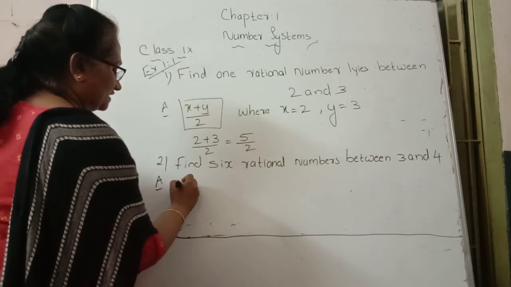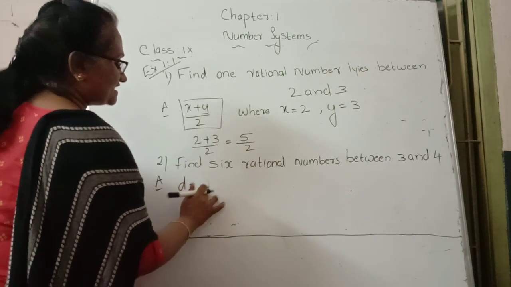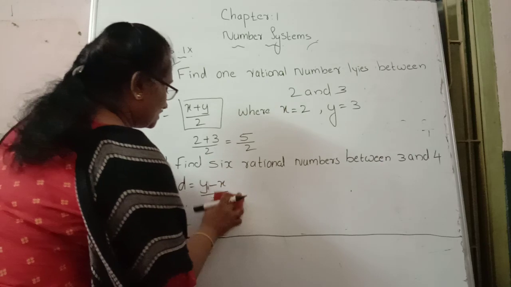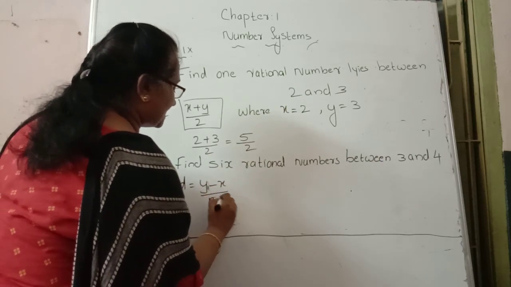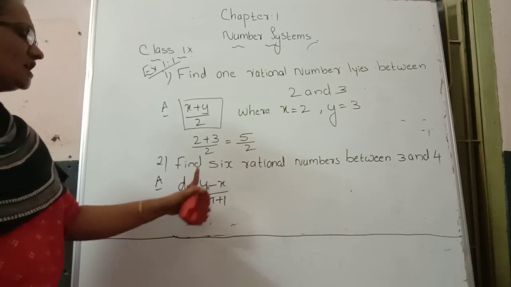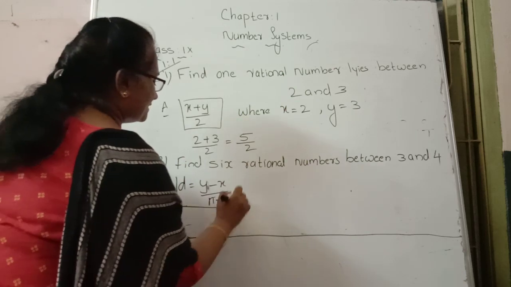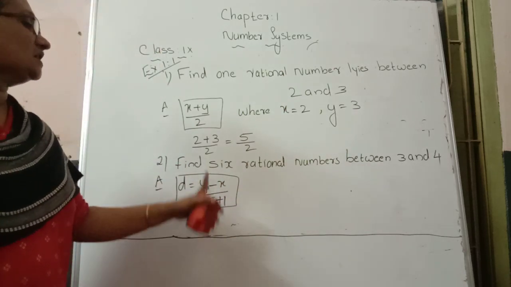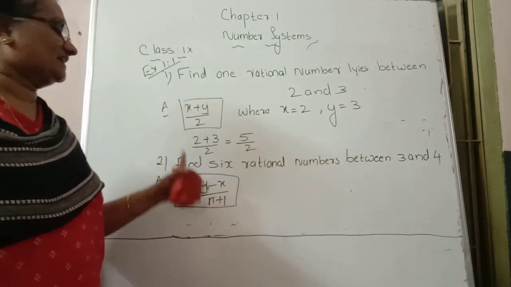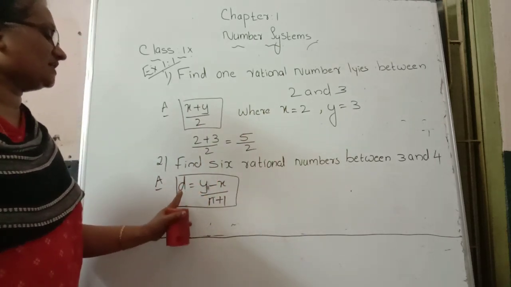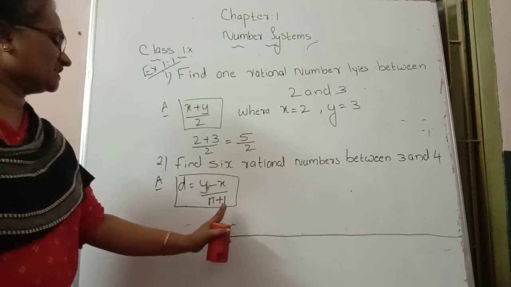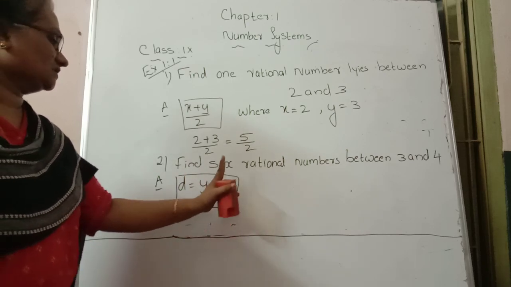The formula is d is equal to (y minus x) divided by (n plus 1). So (y minus x) divided by (n plus 1) is the formula for finding the d value. d is equal to (y minus x) divided by (n plus 1) is the formula for finding 6 rational numbers, or 5 rational numbers, or 9 rational numbers, whichever way the question asks.